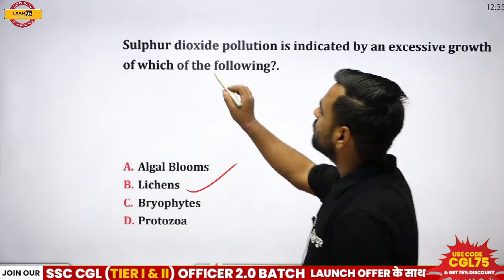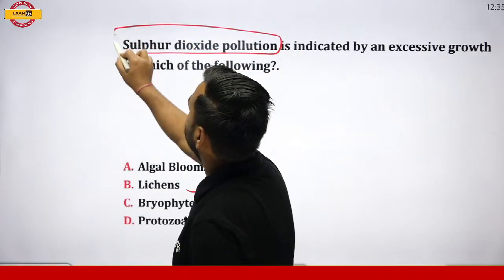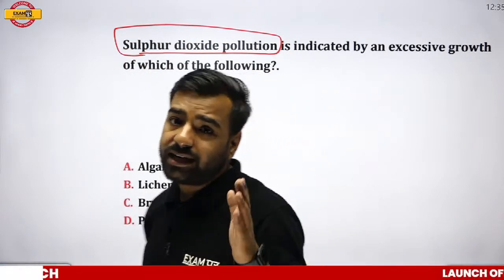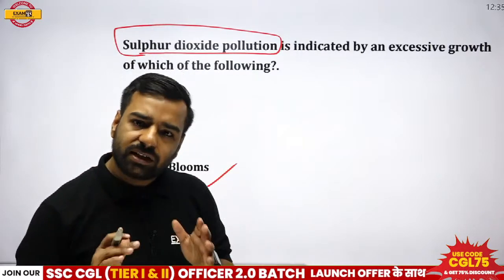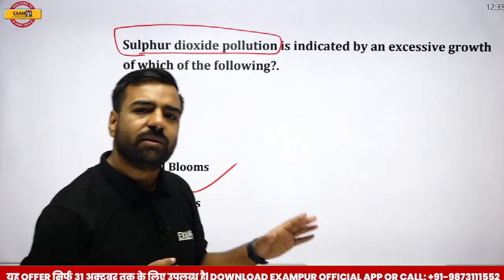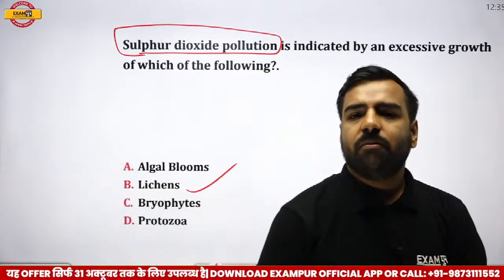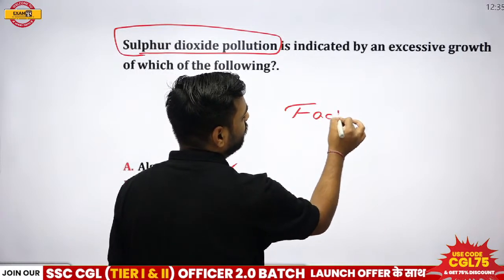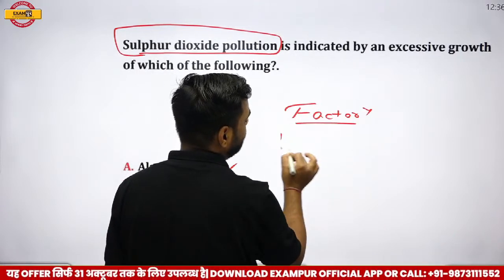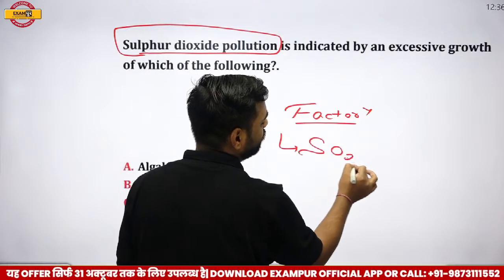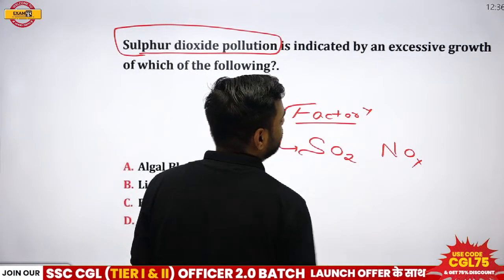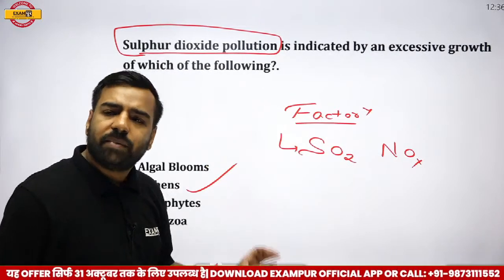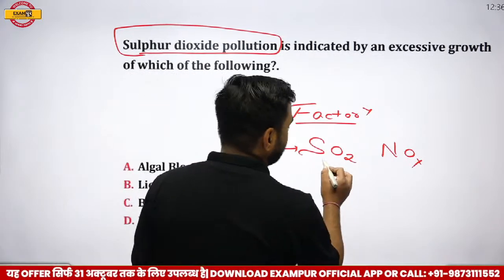Now since we are talking about sulfur dioxide pollution, I guess it was Akhilesh or someone who asked me the question: what if I talk about the rain? See, once upon a time, the rain water which was coming to us was pure. No doubt. But nowadays, because of the presence of factories, there are several gases like SO2 or NOx. These factories are releasing sulfur dioxide and nitrous gases.